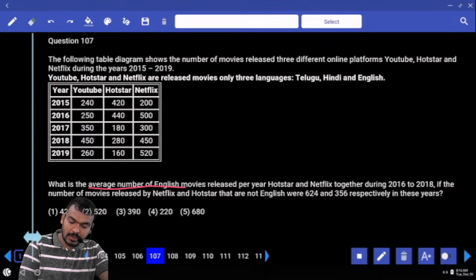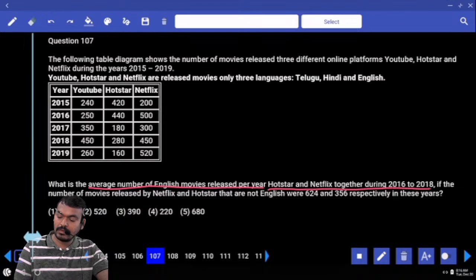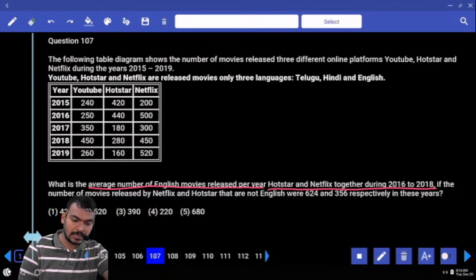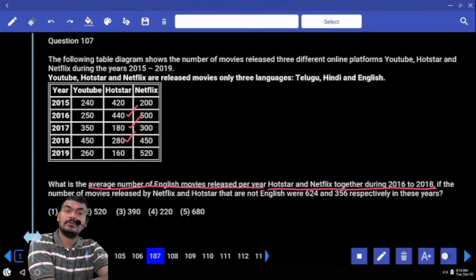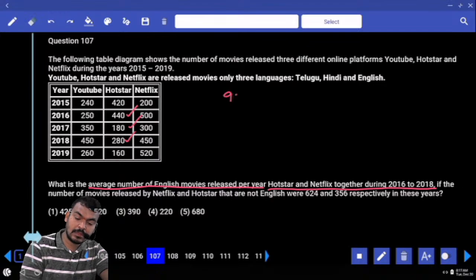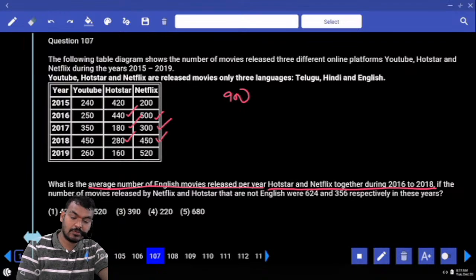What is the 2016 Hotstar? 440, 2017: 180, 2018: 280. 440 plus 180 is 620, 620 plus 280 is 900. Next, 500 plus 300 is 800, plus 450 is 1250.